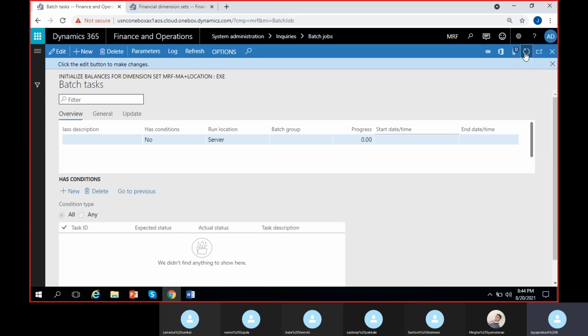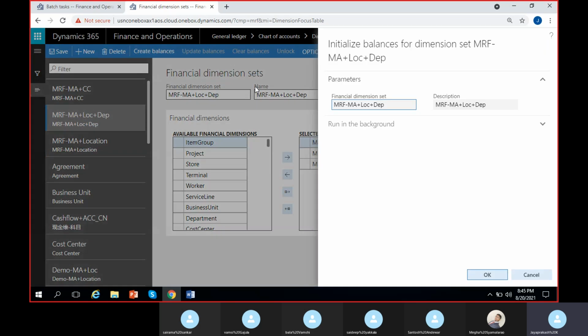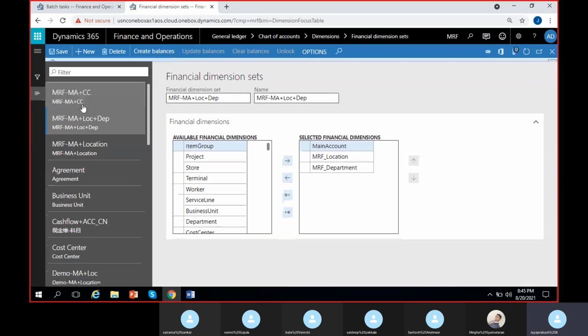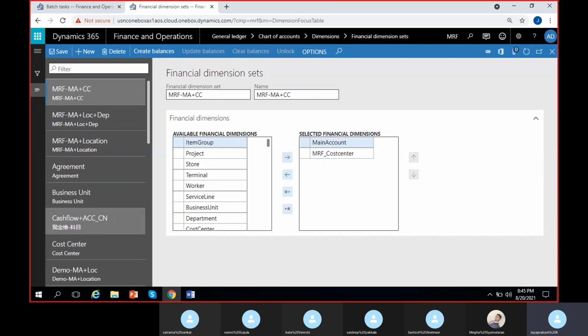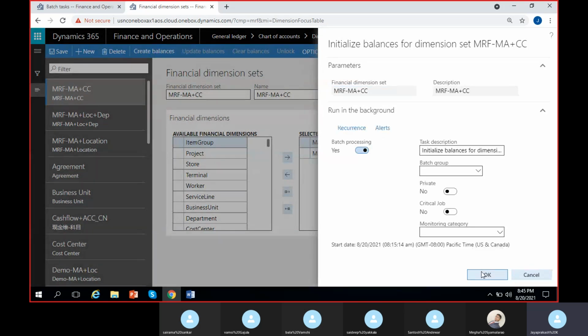It takes some time actually. It will build the balances automatically. By the time, we can also run the same for this one. Create balances. Run in the background. Yes. Okay, main account plus CC also we can run. Actually, we can also create balances and run it in the background in the batch process.